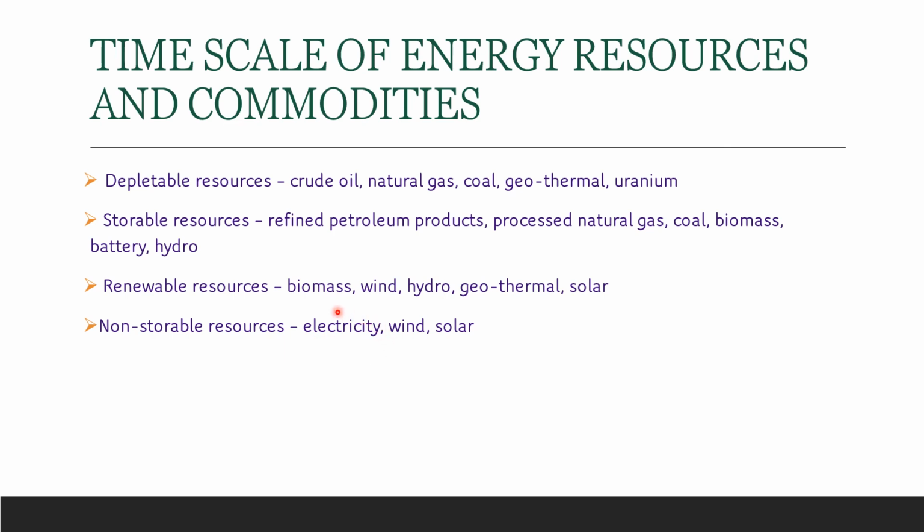Next is renewable resources. These are resources which are infinite in the earth, which are infinite in nature, and it can be used infinitely without worrying about its depletion. For example, biomass, wind, hydro, geothermal, solar. Next is depletable resources. These are resources which are not infinite, that is, they're finite in nature, and we need to use it carefully. For example, crude oil, natural gas, coal, geothermal, uranium.